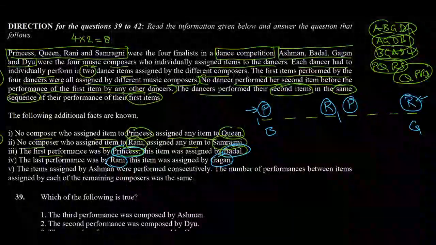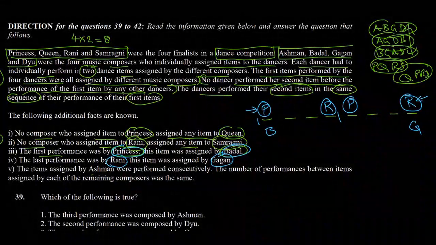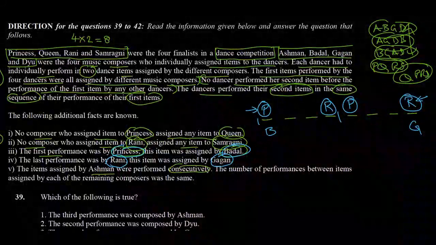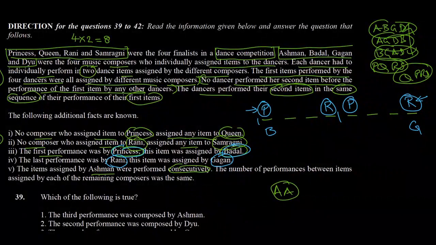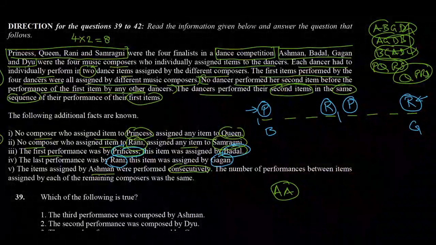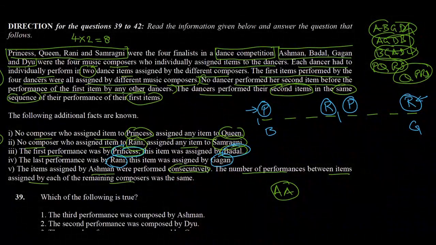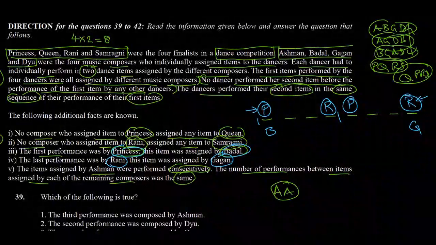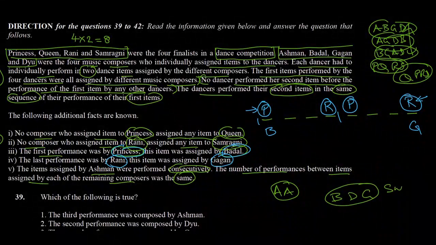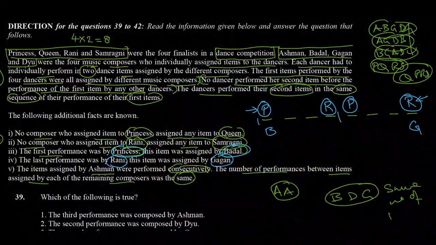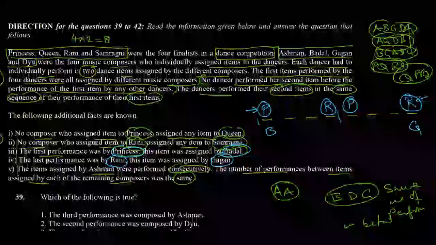So next it says that the items assigned by Asman were performed consecutively. So which means the two items assigned by Asman will come one after the other. And it also says that the number of performances between items assigned by each of the remaining composers was the same. So which means B, D and G will have the same number of performances in between two of their performances.